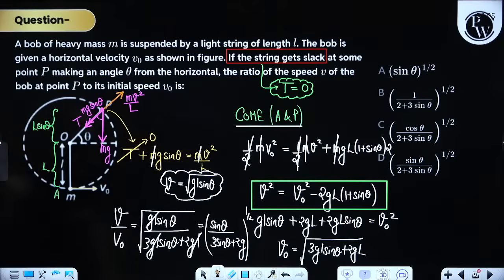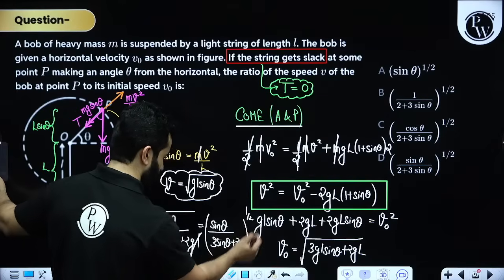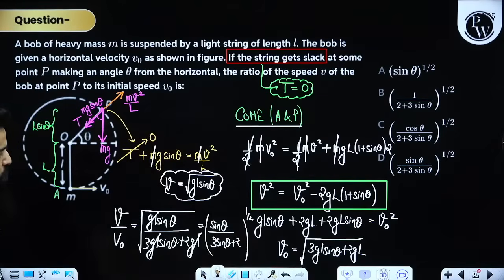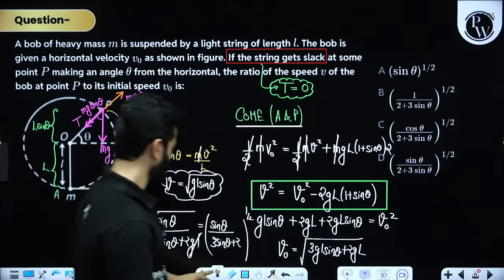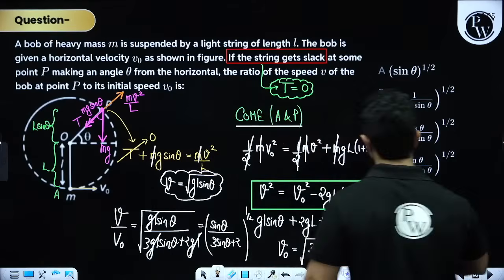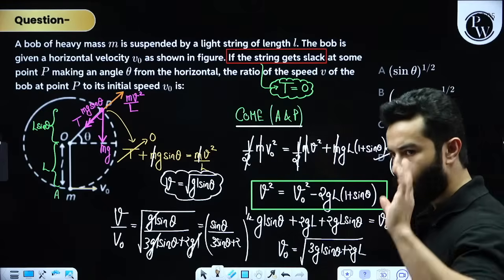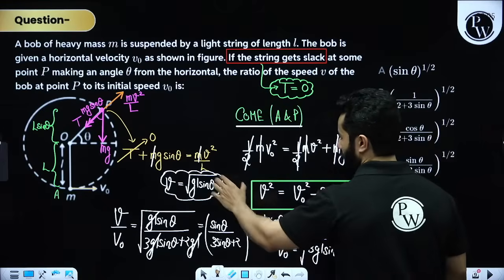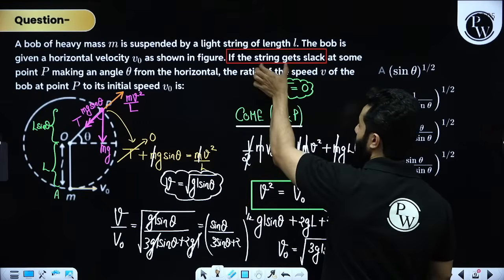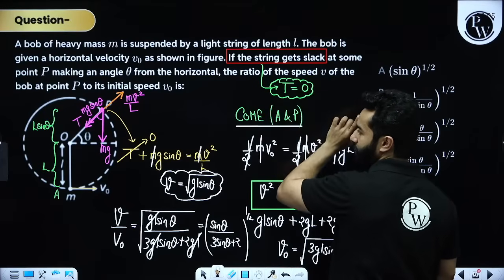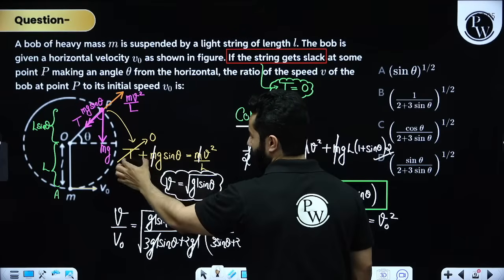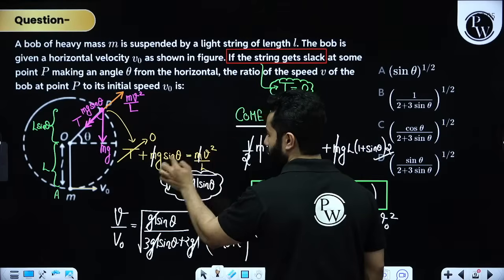Sine theta divided by, and g is also getting cancelled out, sorry, divided by 2 plus 3 sine theta, whole raised to the power 1 by 2. So D is the correct answer. Correct, right? So two important things to note down: if the string becomes slack, that means tension will be 0, right? And if tension becomes 0, you can easily find out V square.